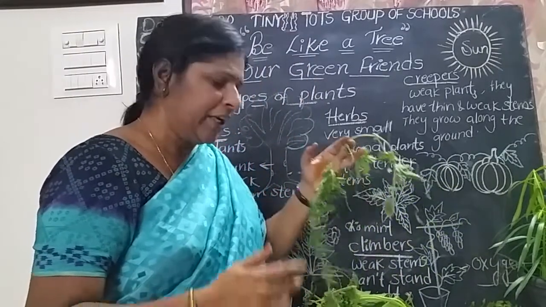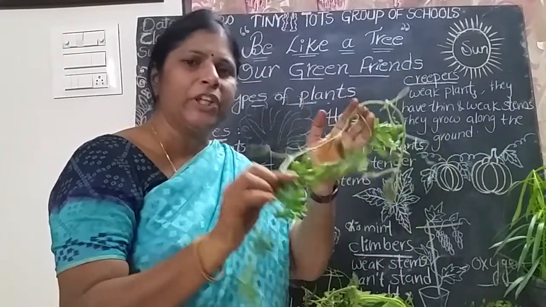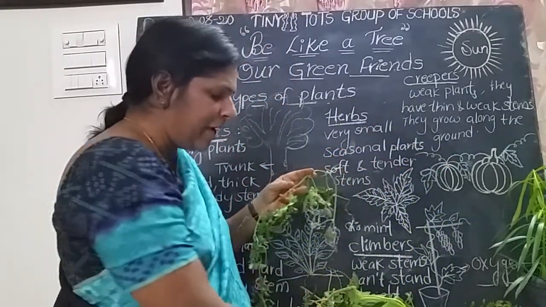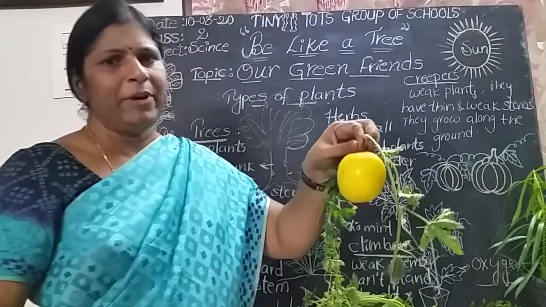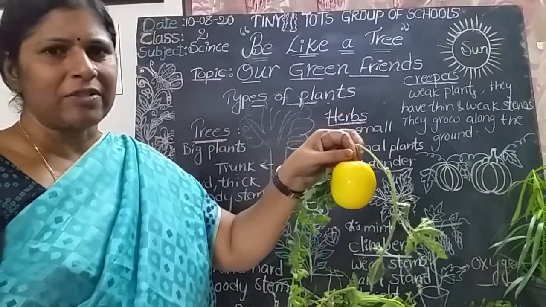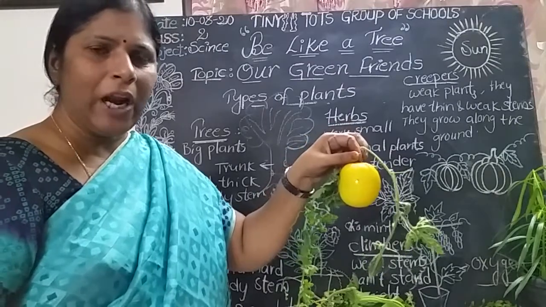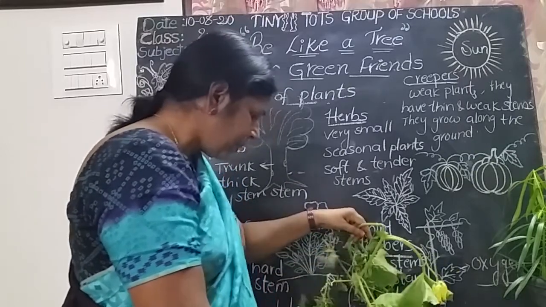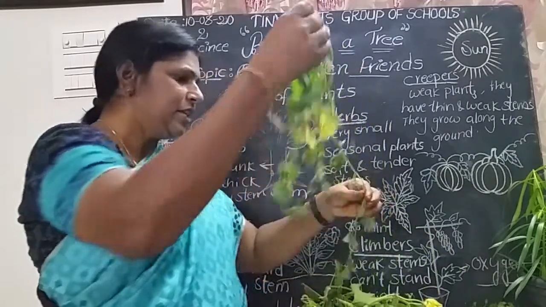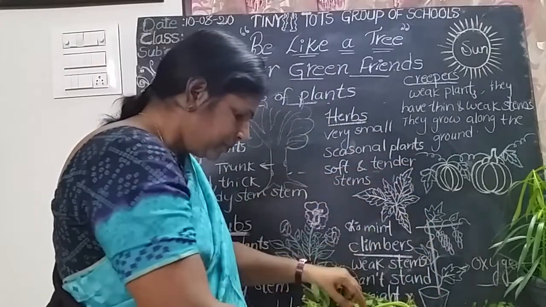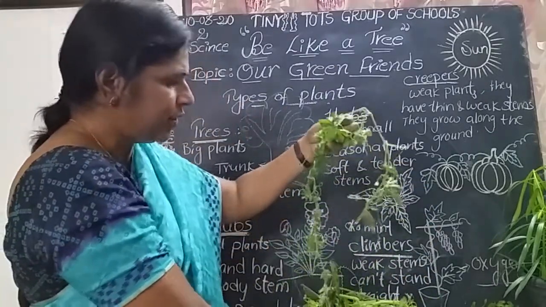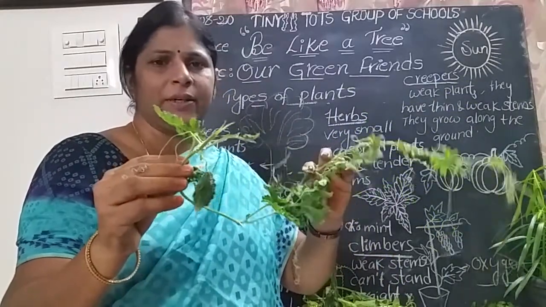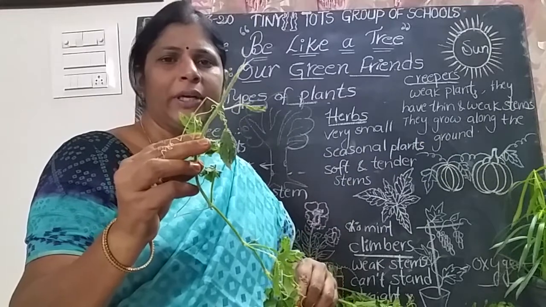Is it clear? Creepers are the weak plants. They have thin and weak stem. They creep along the ground. So they may produce heavy weight of the fruit. That's why they have to creep along the ground. Some creepers produce, see, this is the bitter gourd. This too is a creeper only, but human beings arrange some sticks for climbing, for growing.